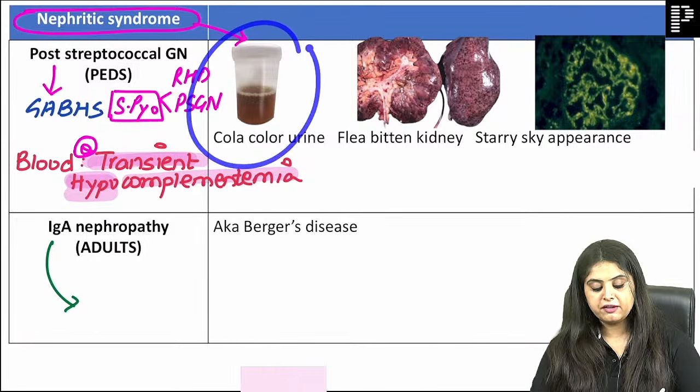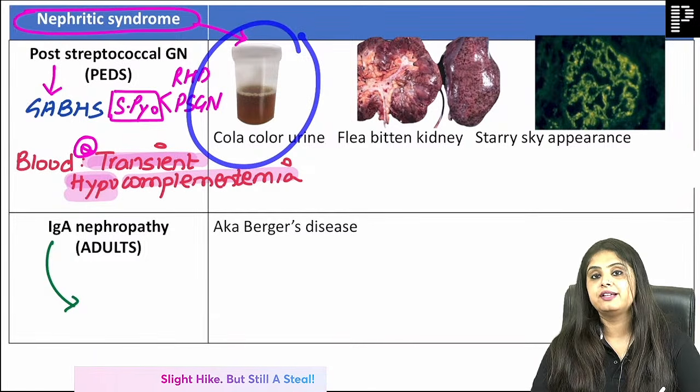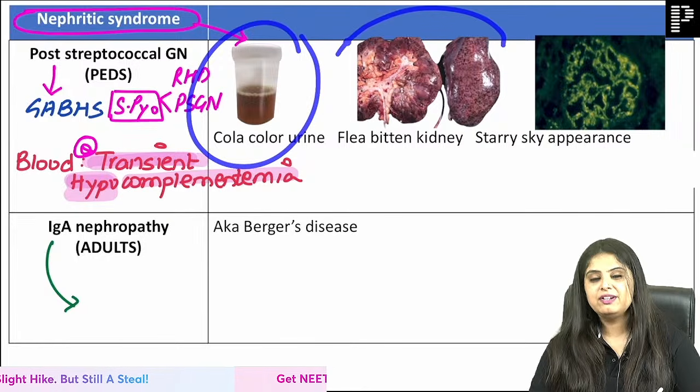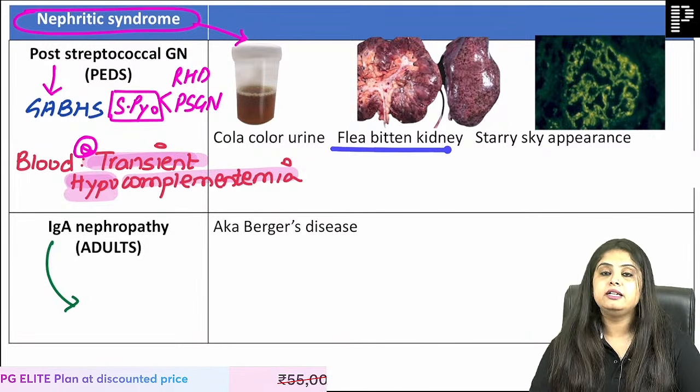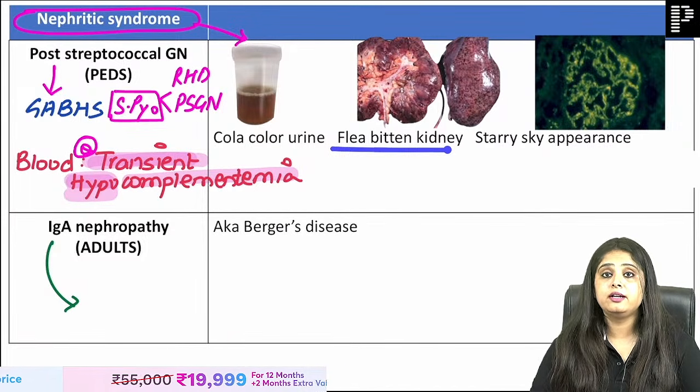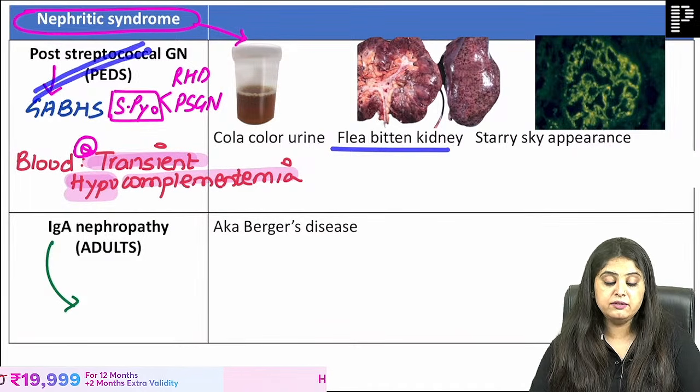So now the mother says, after 14 days of sore throat, my child is having cola color urine. Now no one will take out the kidney of such a child, but in case you do, it shows you the flea-bitten kidney. Today I taught you flea-bitten kidney for polyarteritis nodosa. Now I'm teaching you flea-bitten kidney for PSGN.